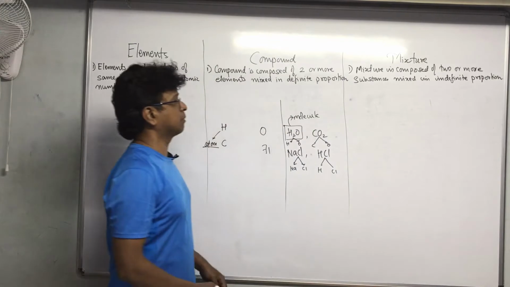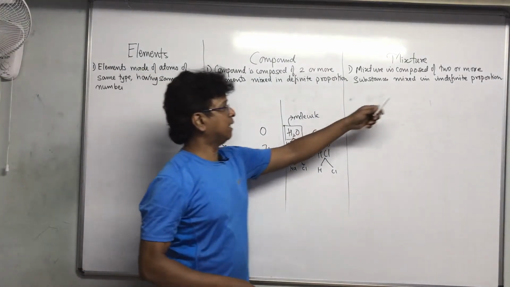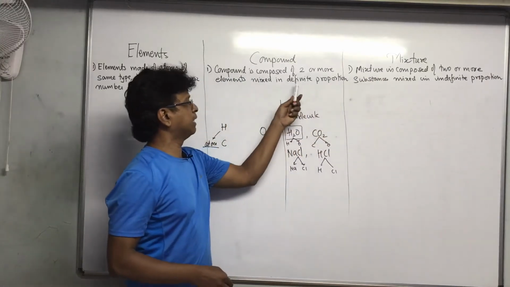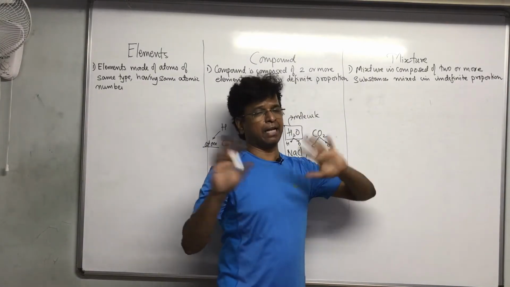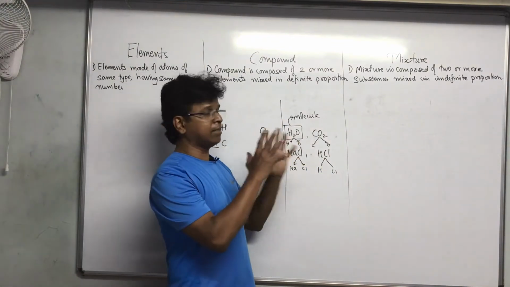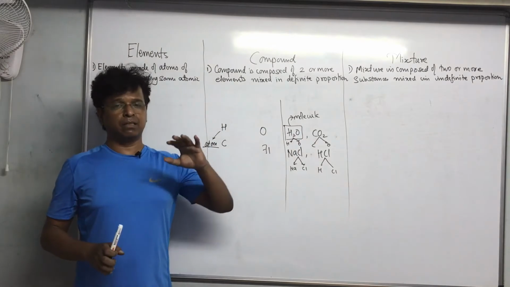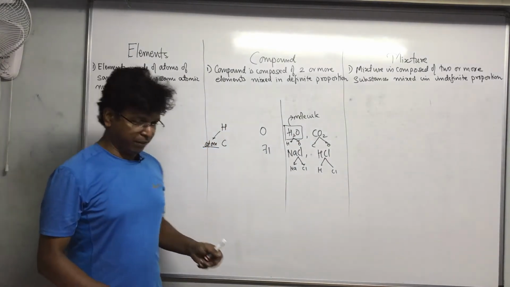Try to understand the concept behind it. That is more than sufficient. But why do I use the word indefinite? Because it is the opposite of definite. This is in definite proportion, that is in indefinite proportion, any proportion. I hope now you are getting it. If you learn in this fashion, ideas will get clearer and clearer. So this is where I have reached.